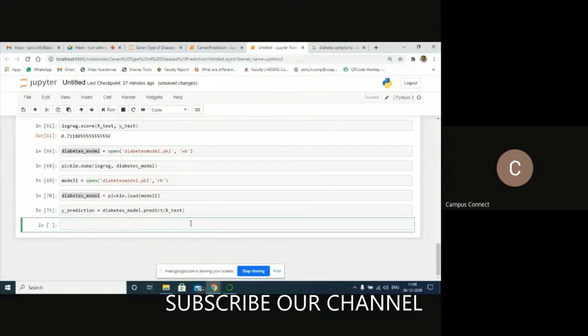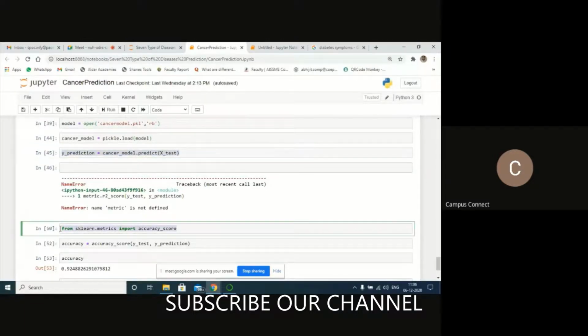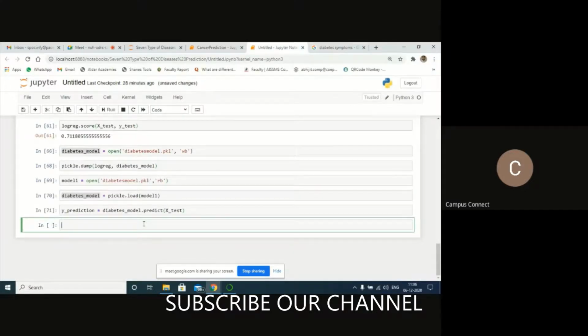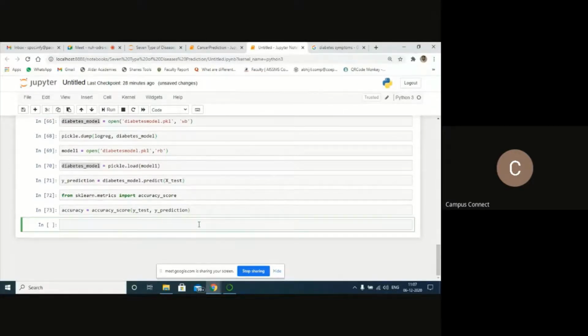Now next we need to pass our y test data. To check the accuracy, we first need to import one more library, called accuracy score. Pass your y test data. Y prediction will be having your X test data. Let's see how much accuracy it is going to get. Just type accuracy here and enter it.